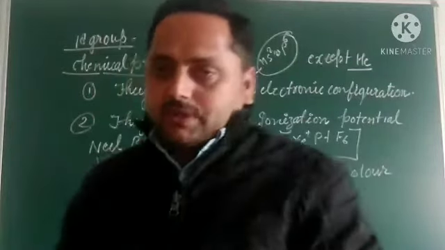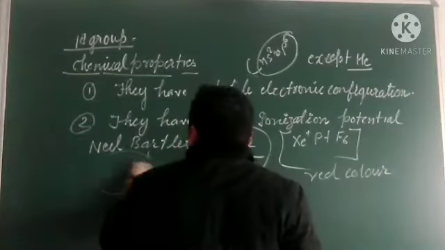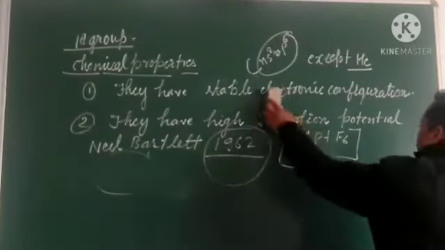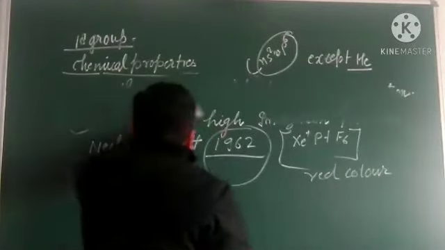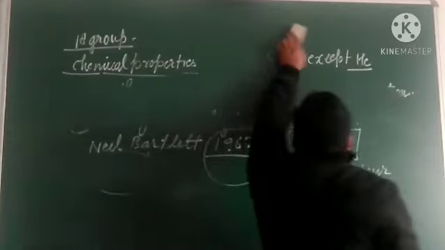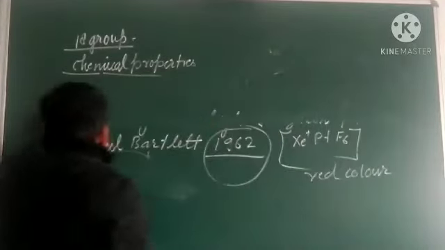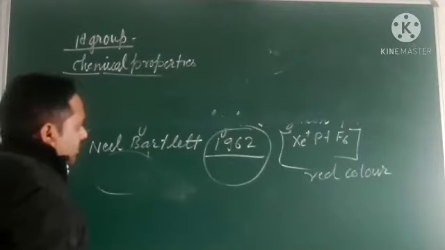So we have seen that the scientist Bartlett prepared the first compound like this, and many other scientists also tried to prepare compounds of group 18 elements, but they could not succeed.